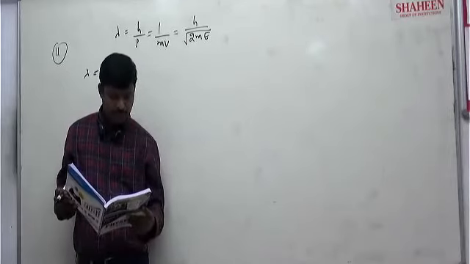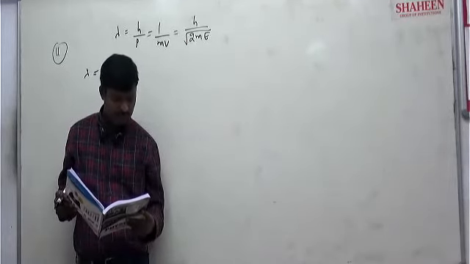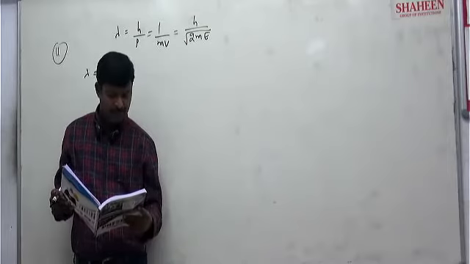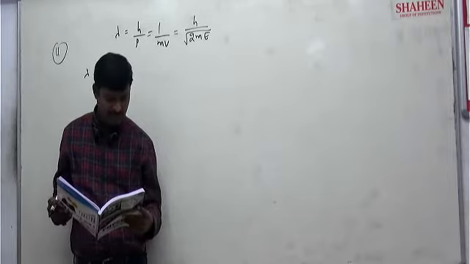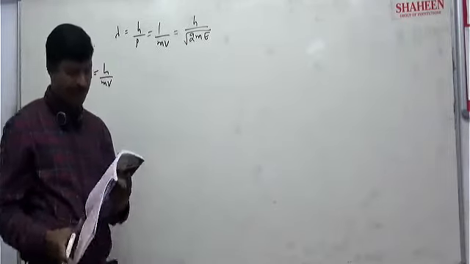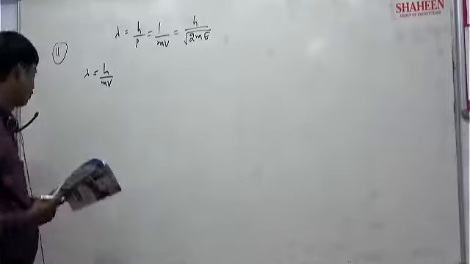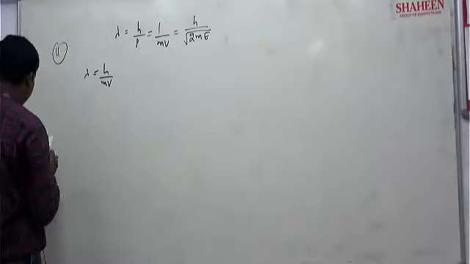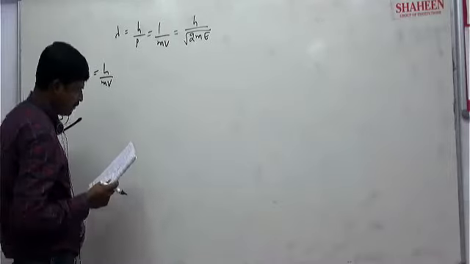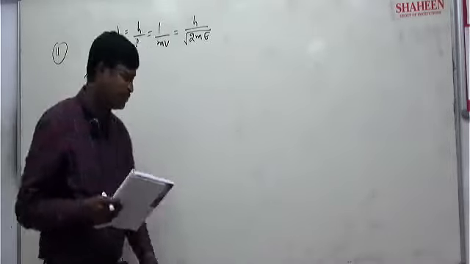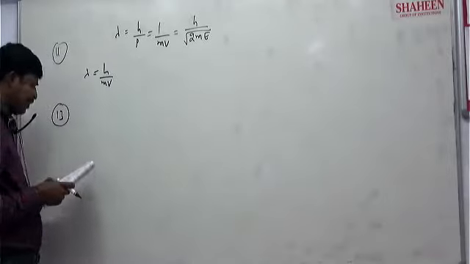That is equal to C. If de Broglie wavelength of proton and alpha particle are equal, then the ratio of their velocities will be. Velocities they are asking. 13th question you see. De Broglie wavelength of alpha and proton same. Then what is their velocity they are asking?